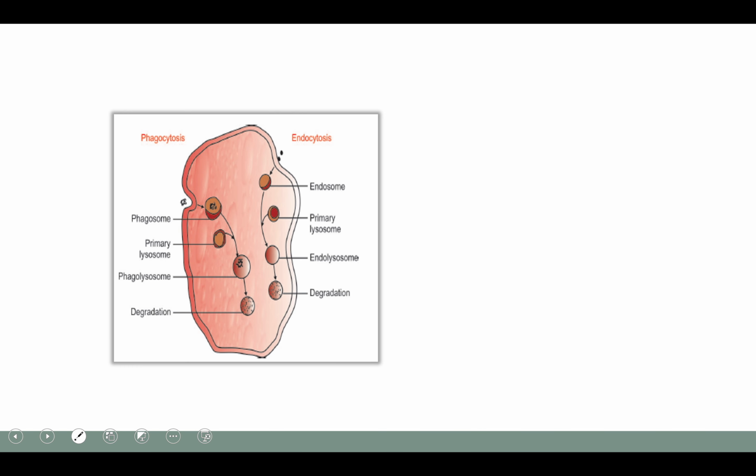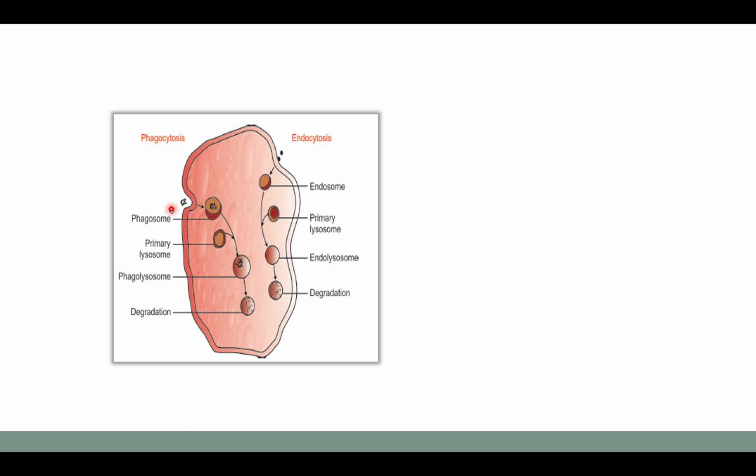Now talking about the process of digestion that takes place in the lysosome, it is via two processes. One is phagocytosis and the other one is endocytosis. In the process of phagocytosis, the foreign particle gets engulfed by the phagosomes.